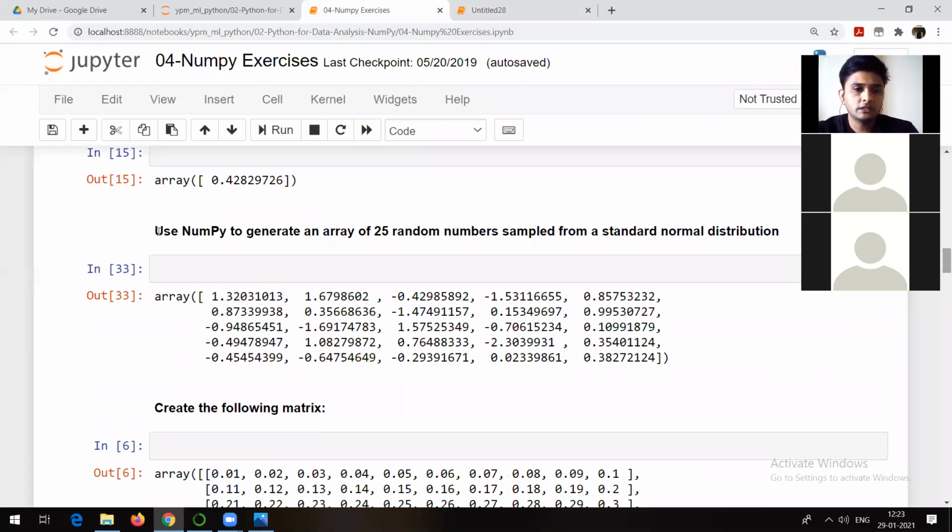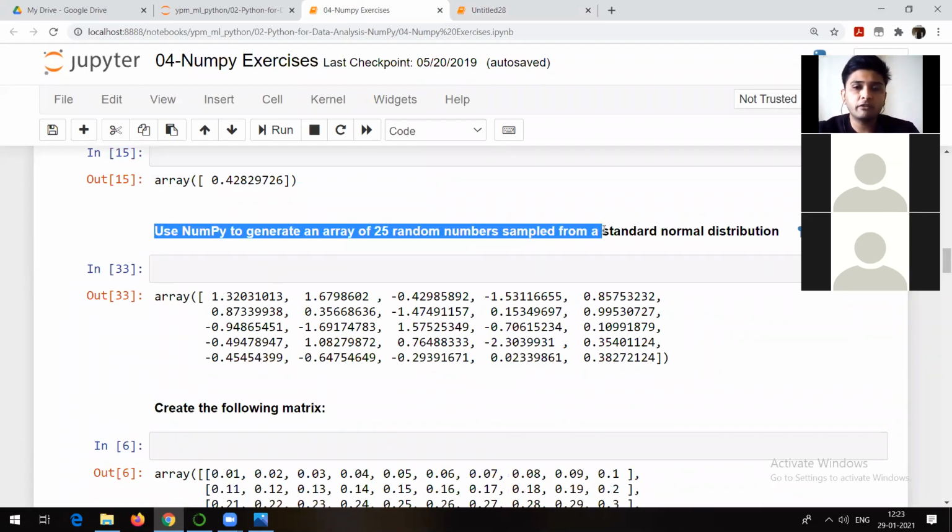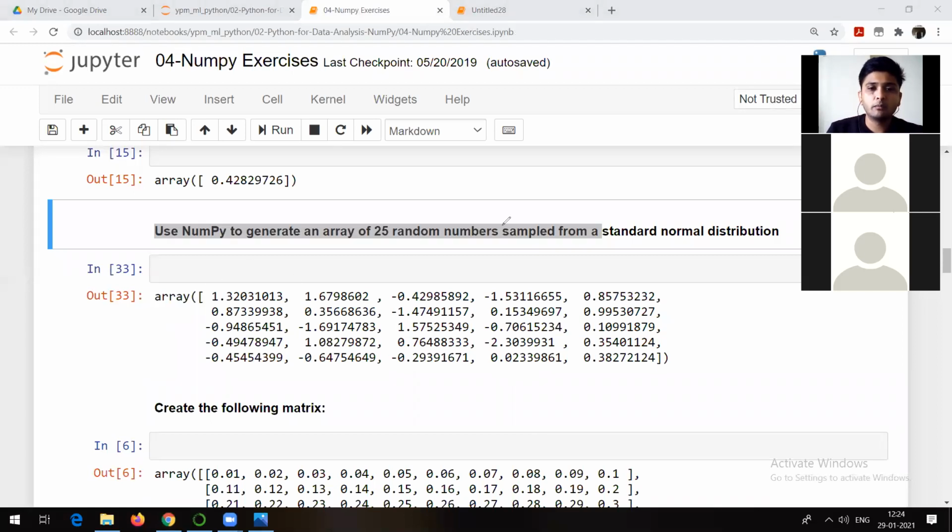Okay, what is the command for this? Use NumPy to generate an array of 25 random numbers sampled from the standard normal distribution. So can anyone remember how to generate the numbers from standard normal distribution? I think I discussed what a standard normal distribution is. At least I gave you an idea of how the distribution looks, right? Whenever you get a bell-shaped curve, it's a standard normal distribution. So what is the command to get the numbers from standard normal distribution? That means the distribution should be like this, symmetrical.